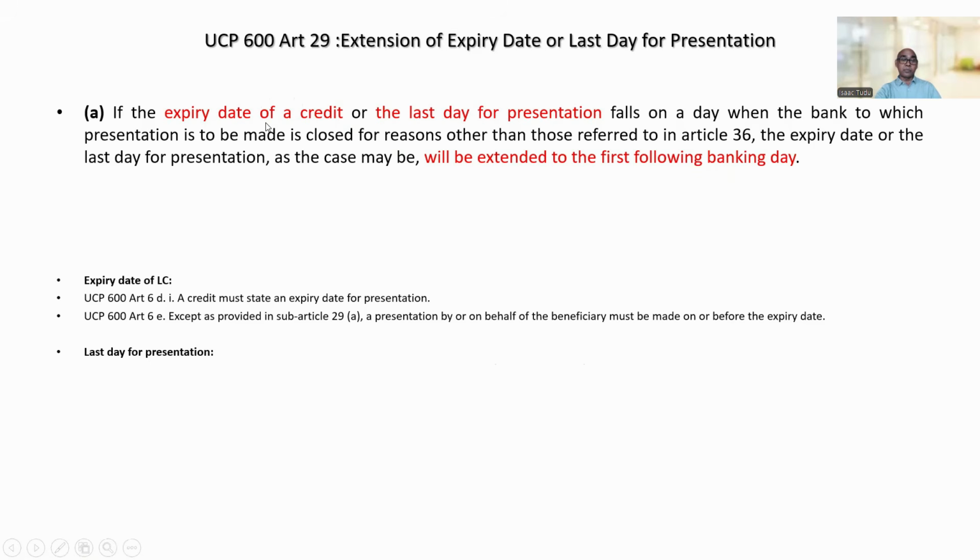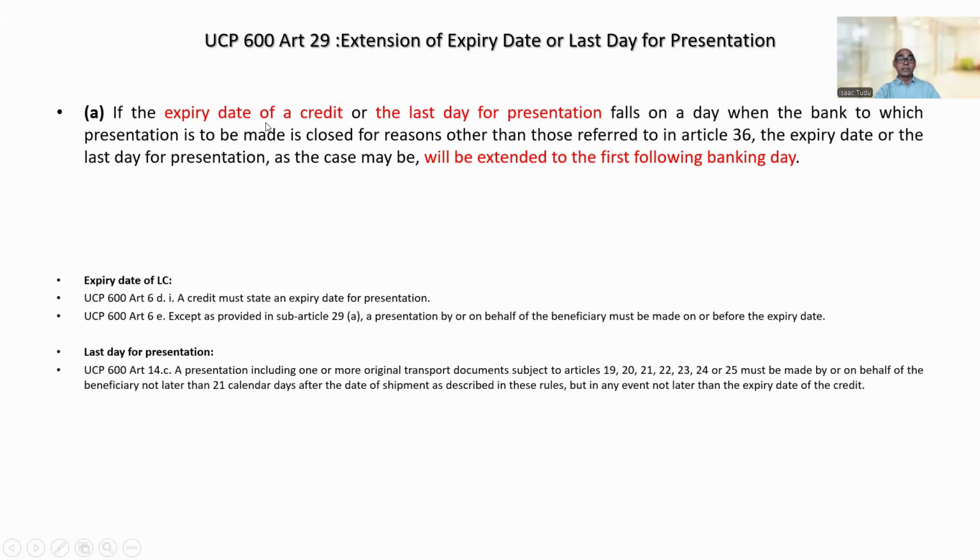So for the last day for presentation, there is one UCP article, Article 14C. A presentation including one or more original transport documents subject to Articles 19 to 25 must be made by or on behalf of the beneficiary not later than 21 calendar days after the date of shipment as described in these rules, but in any event not later than the expiry date of the credit. We will use this article in future also. So let us understand further here.